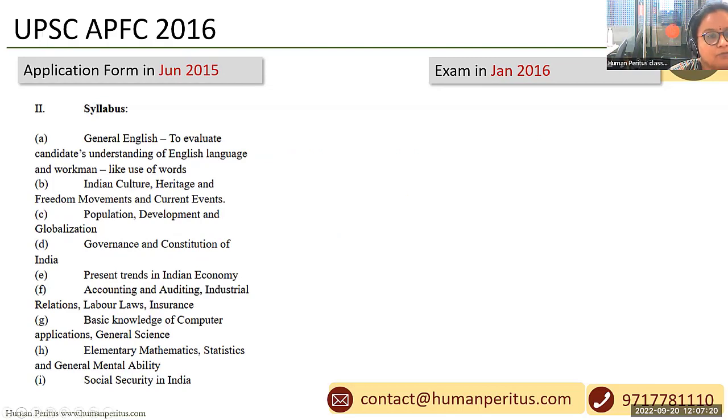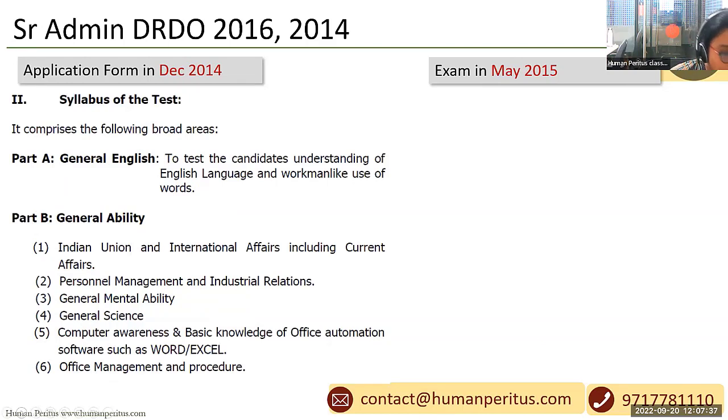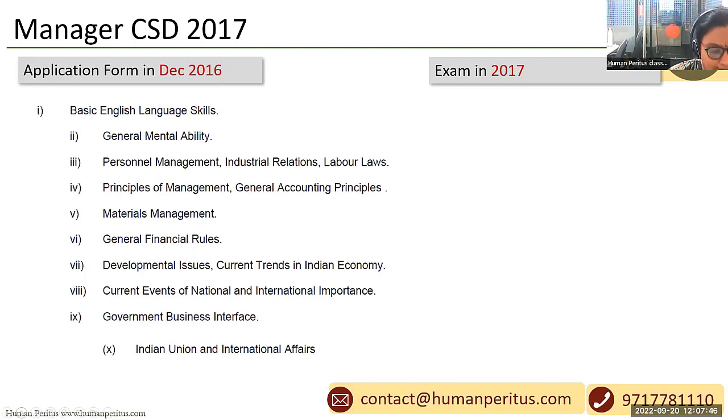Looking at the syllabus of UPSC APFC, see, they are giving industrial relations, labor laws, and it is highlighting social security in India, right? Okay. DRDO admin, what are the keywords which are given? That is again industrial relations. Manager CSD, if you look at it, which keyword is again given? That is industrial relations and labor laws.